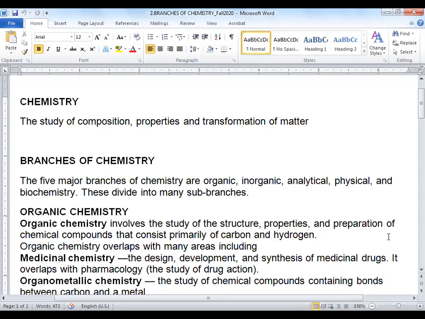Analytical chemistry. It is coming from the analysis. So what type of analysis do you understand? Analysis means observing changes, or you want to analyze something, and we analyze by using two important things. One is the qualitative analysis, and the other one is the quantitative analysis.